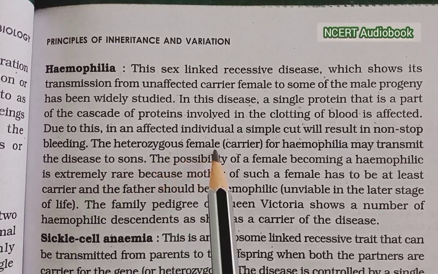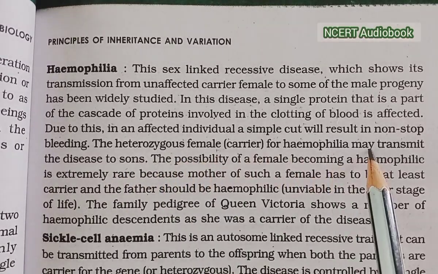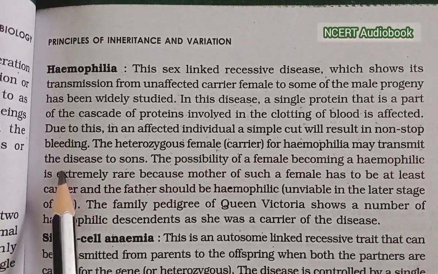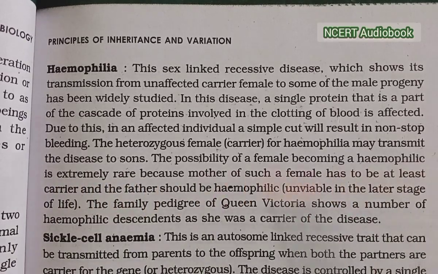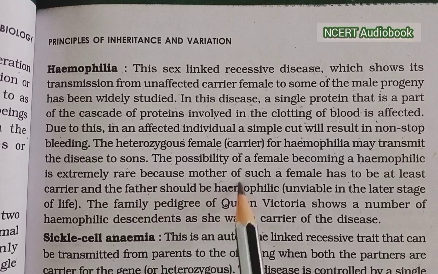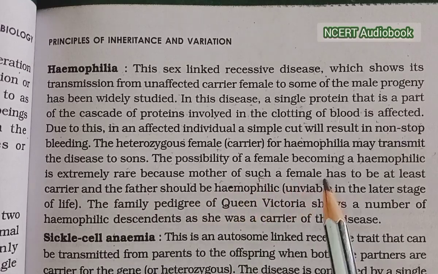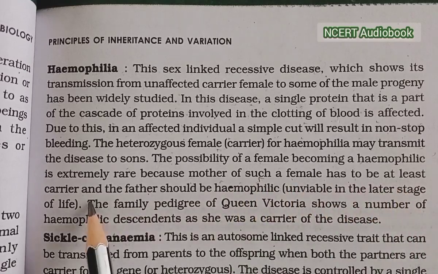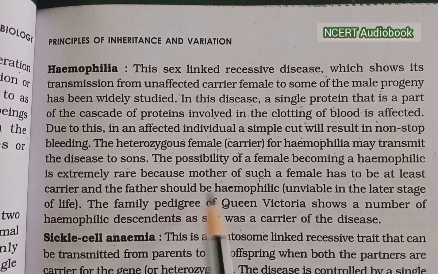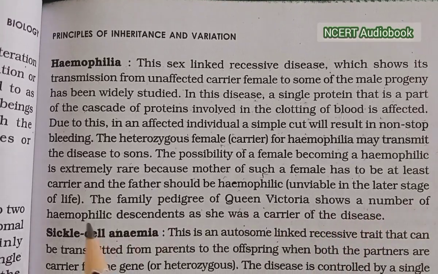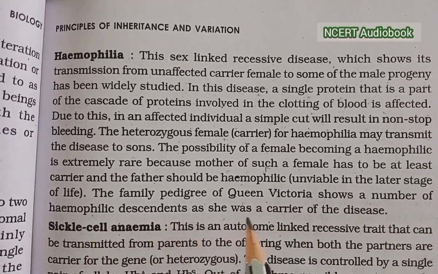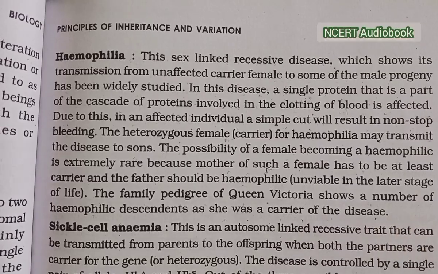A heterozygous female for hemophilia may transmit the disease to her sons. The probability of a female becoming hemophilic is extremely rare, because the mother of such a female has to be at least a carrier and the father should be hemophilic. The family pedigree of Queen Victoria shows a number of hemophilic descendants, as she was a carrier of the disease.